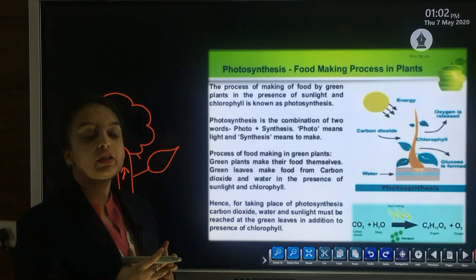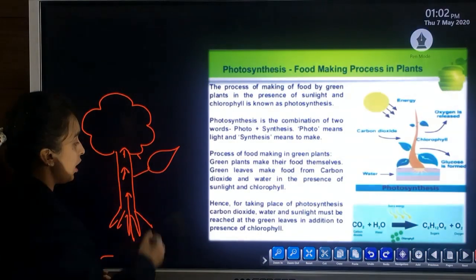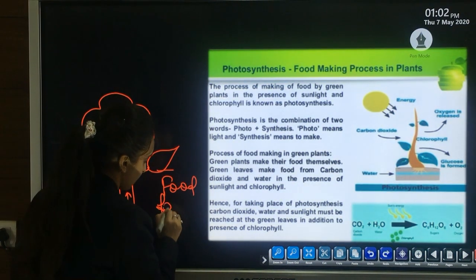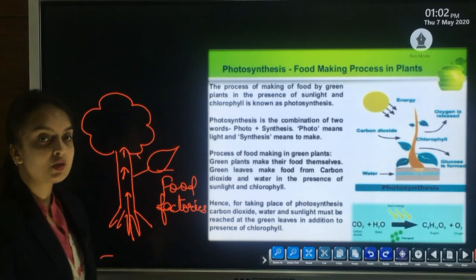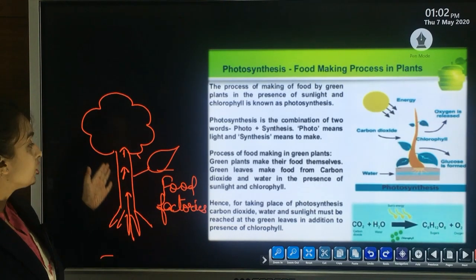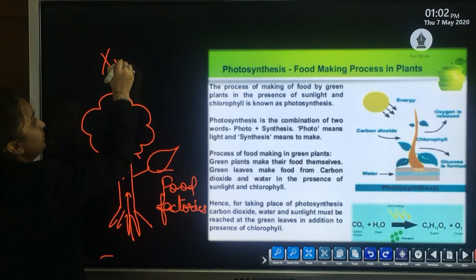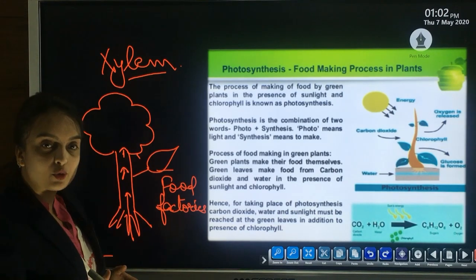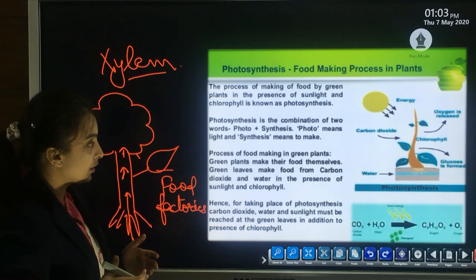Photosynthesis occurs in the leaves only, and that is why leaves are also called the food factories. So water is available from the roots directly to the leaves of the plants through xylem. Xylem helps in the transport of water and minerals from the soil to the other parts of the plants.